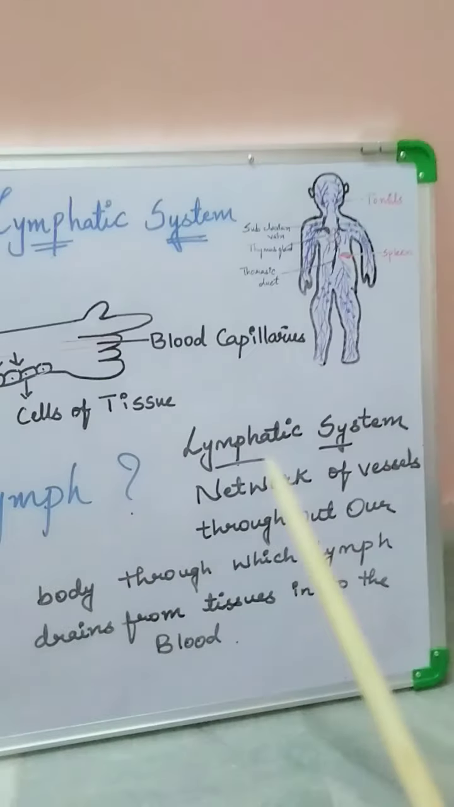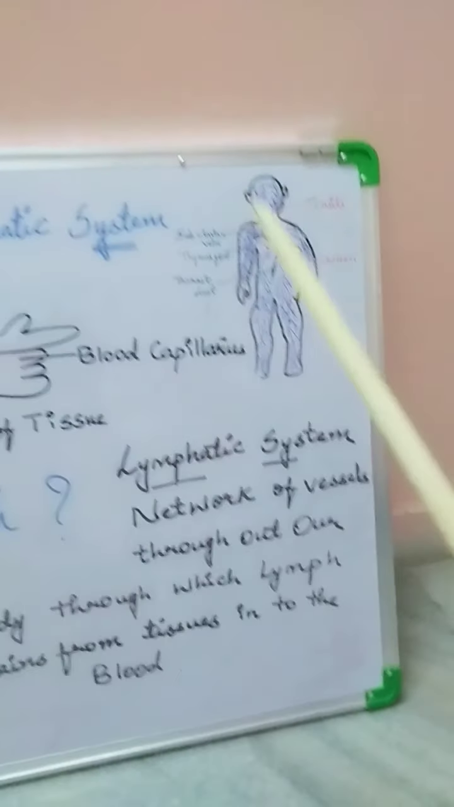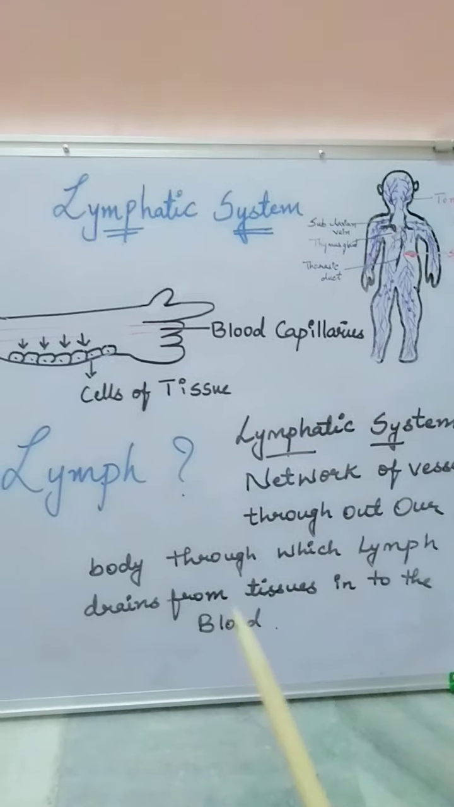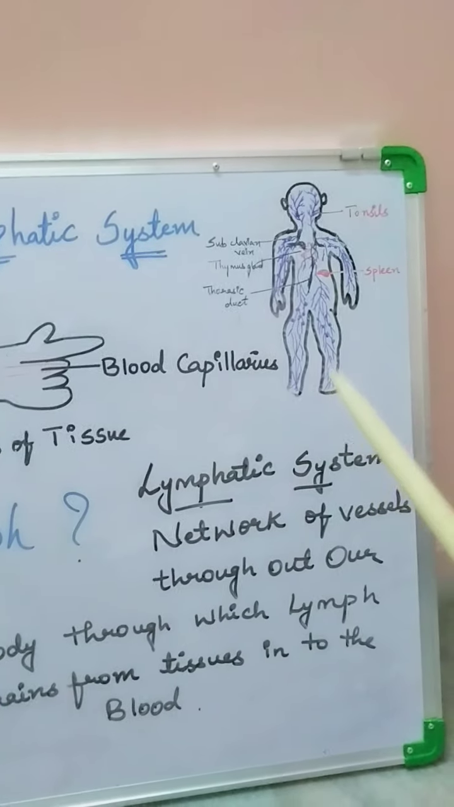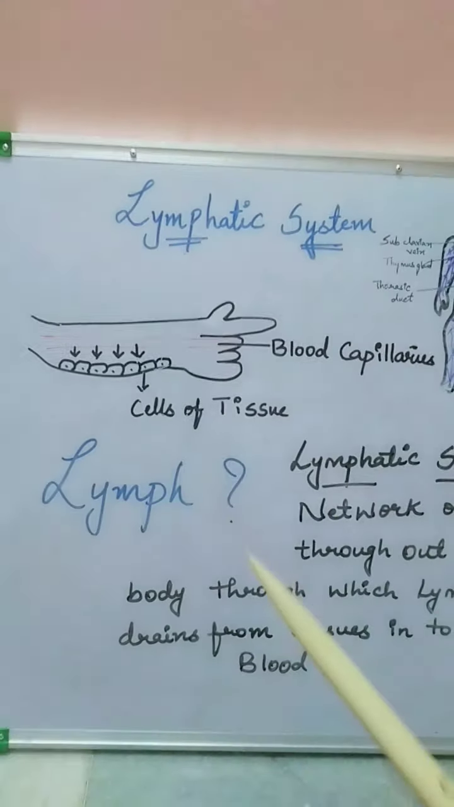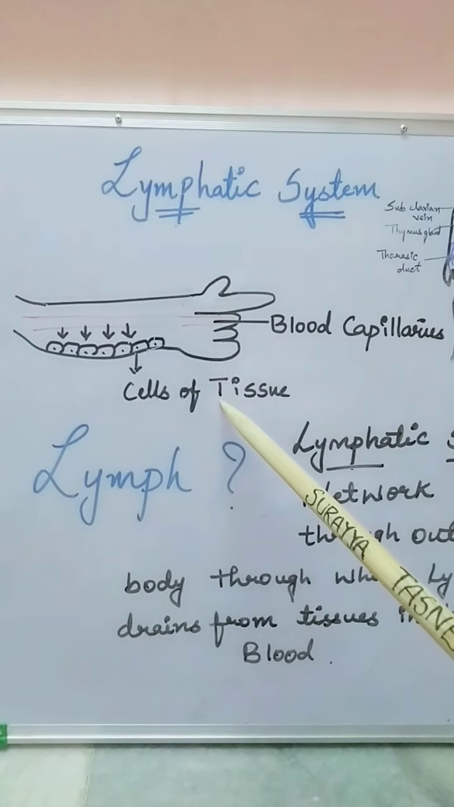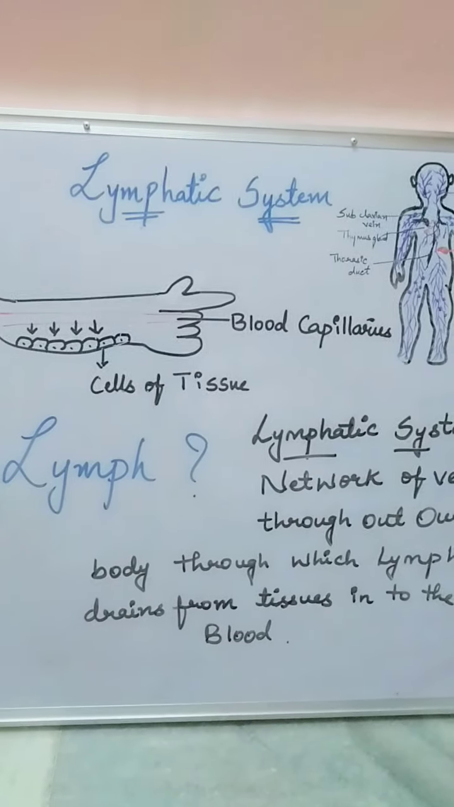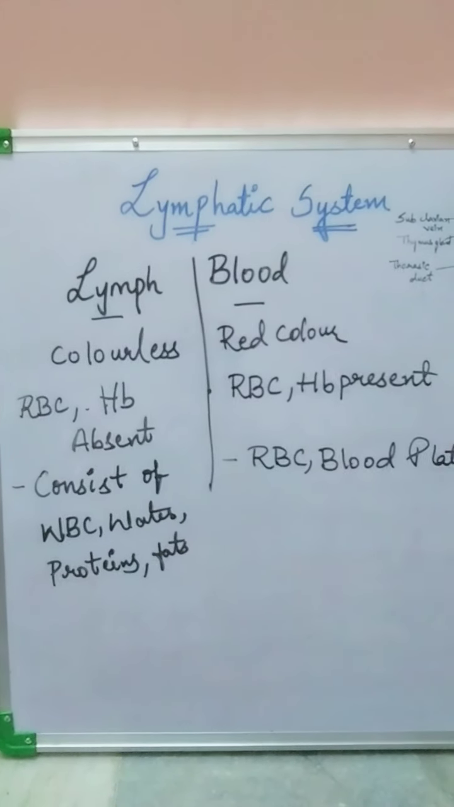Now let us understand about the lymphatic system. The lymphatic system is the network of vessels which are distributed throughout our body, through which the lymph is drained from the tissues into the blood. It removes the fluid which got accumulated in the tissues via lymphatic vessels into the bloodstream. It prevents the accumulation and imbalance of the fluid in the body that could even cause death in human beings. Let us understand in what way the lymph is different from that of blood.